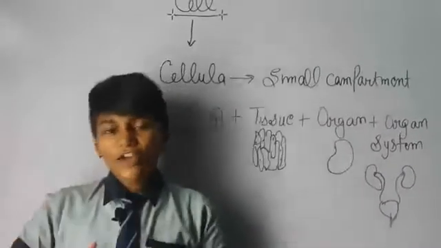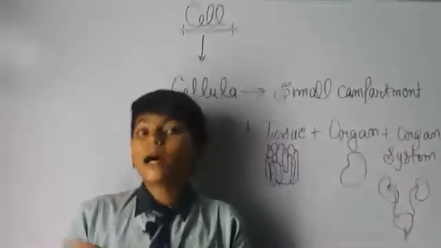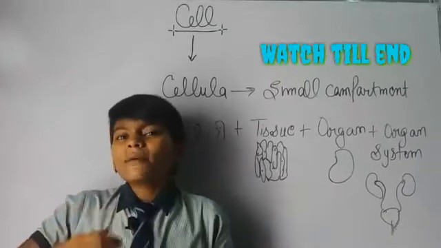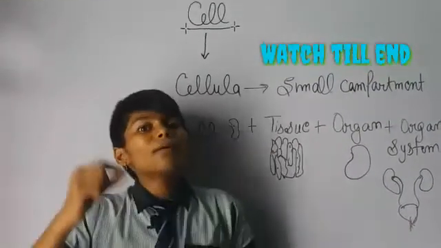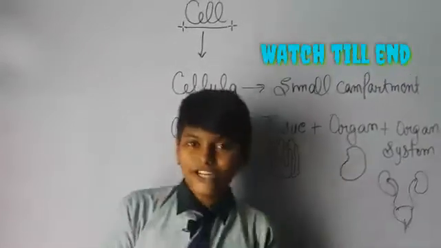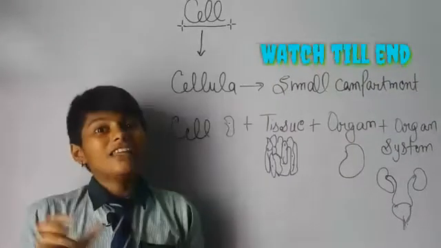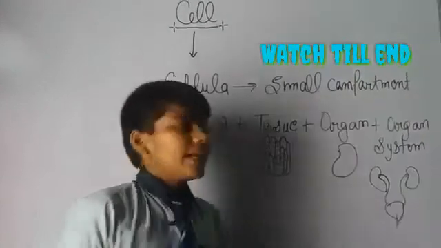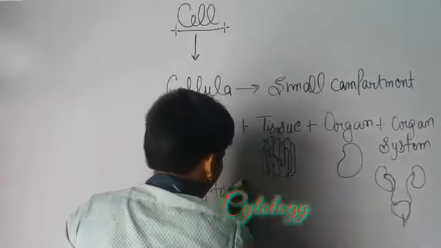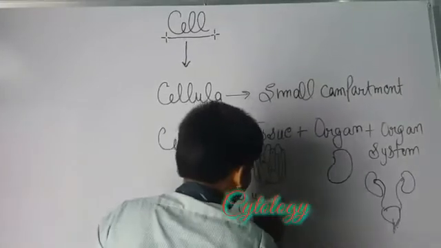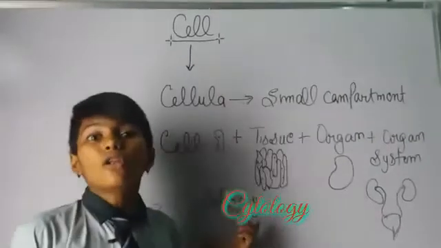When we study about the cell through a microscope, this study of the cell is named cytology.